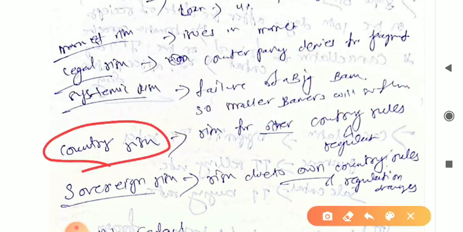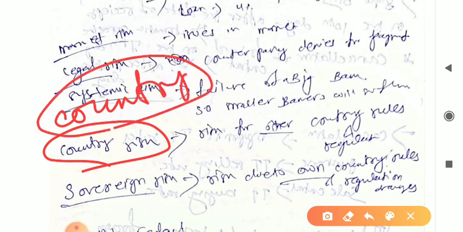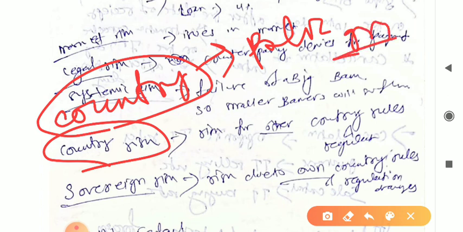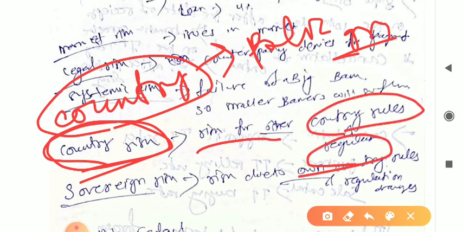Then the next one will be country risk. It means due to the policies of the government, rules and regulations, there will be some changes that will create a risk related to the country, that is country risk. So here we can see risk due to other country's rules and regulations.